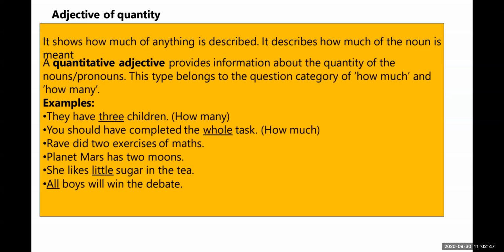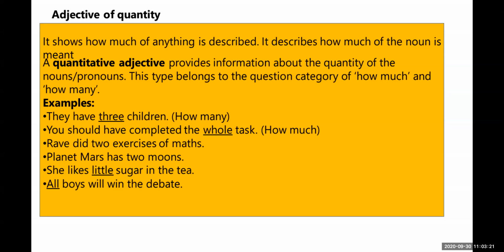Now see, you should have completed the whole task. How much task? The whole task you should have completed. So see students, whole is a quantitative word, which is telling about an uncountable noun. It tells about the noun task. How much task? That is the whole task.